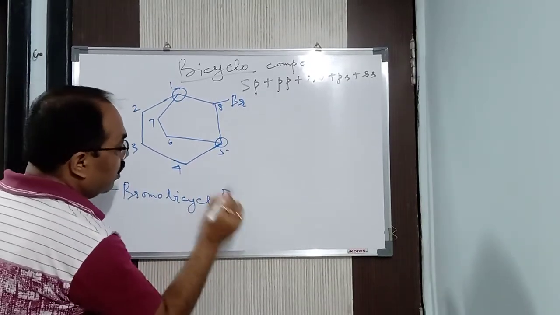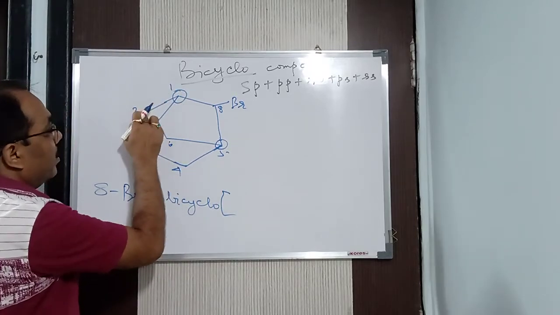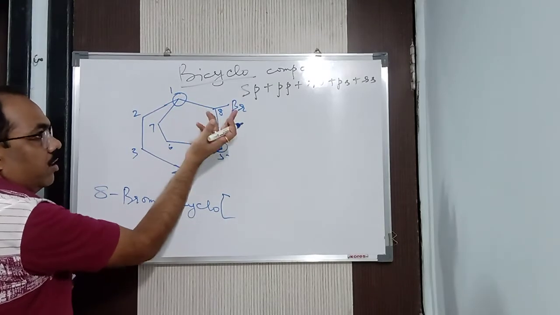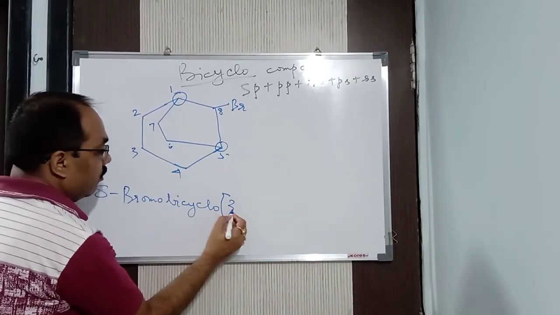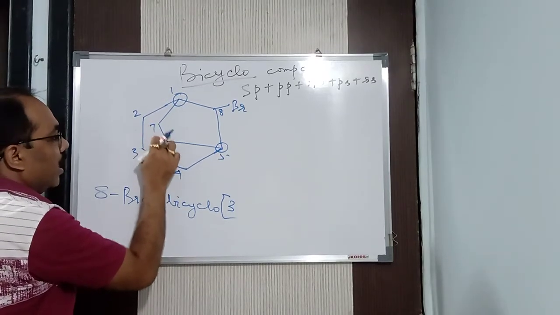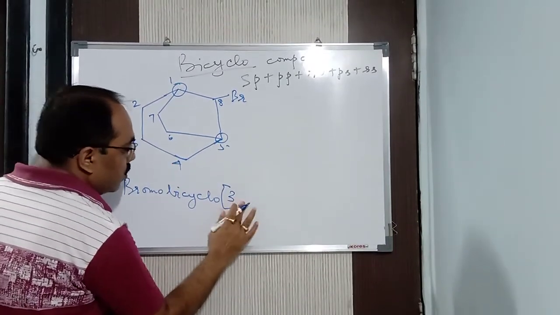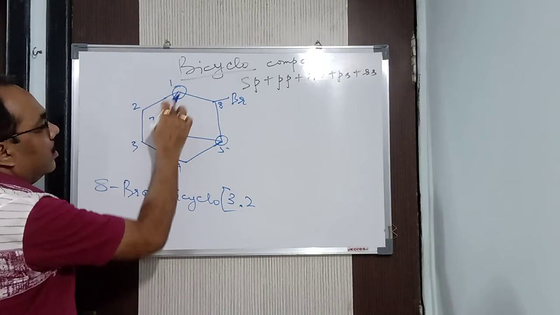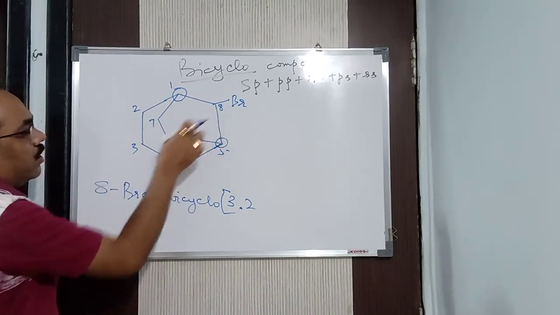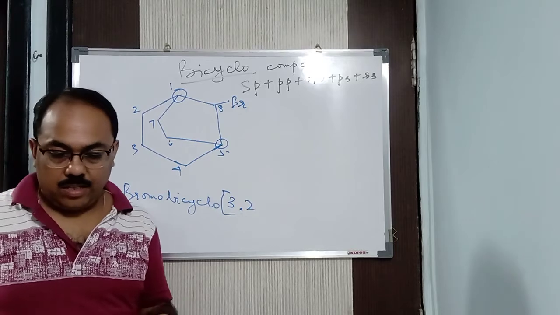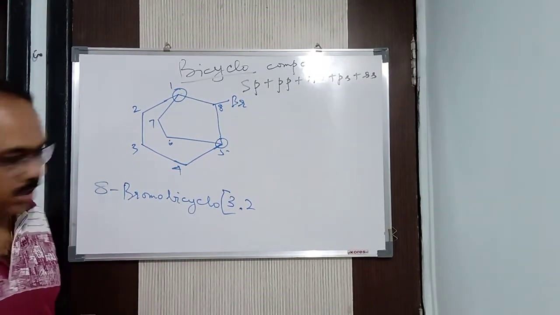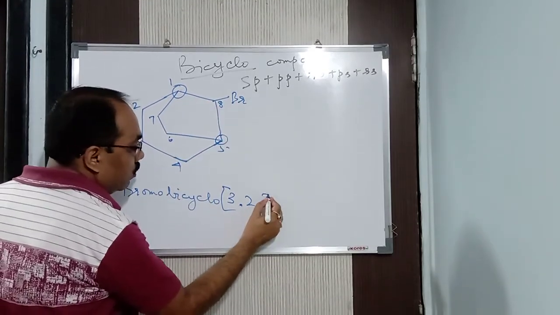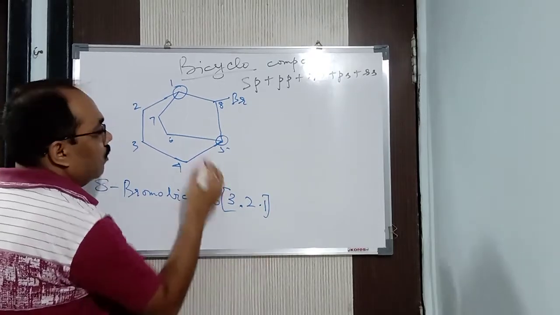Then after that, we have to do the bridges. Number of bridges. So how many bridges you got? 1, 2, 3. 3 bridge here. See here. 1, 2, 3. You leave this one. Common carbon you leave it. Bridgehead you leave it. 1, 2, 3. 3 carbon. Fine. Here again 1, 2. 2 carbon is there. This is 2 carbon bridge. So 3 dot 2. And here how many? Here anything is there. How many carbon is there? That is nothing but 1 carbon. See here. 1, 2, 3. 1, 2 and here 1. So it is 3.2.1. Finished.